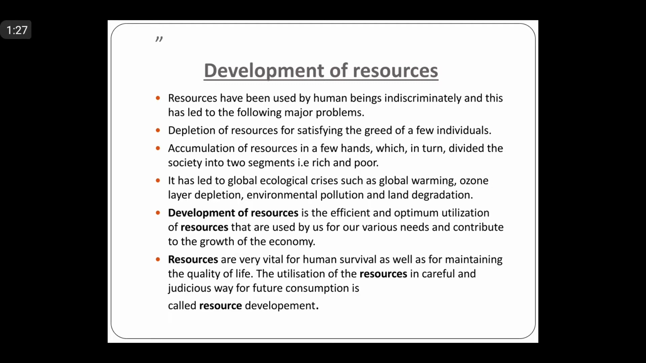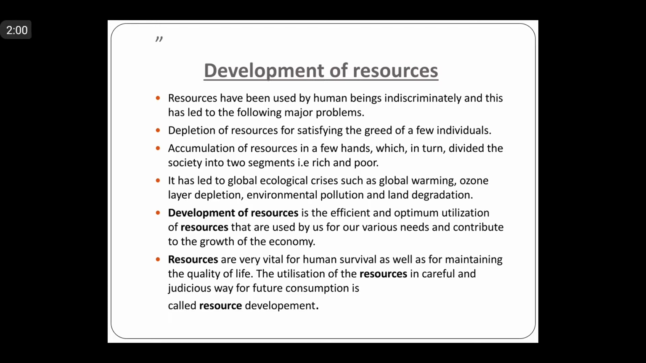Let us discuss development of resources. Resources are vital for human survival as well as for maintaining the quality of life. It was believed that resources are free gifts of nature. As a result, human beings used them indiscriminately, and this has led to different types of problems in different parts of the world, right?